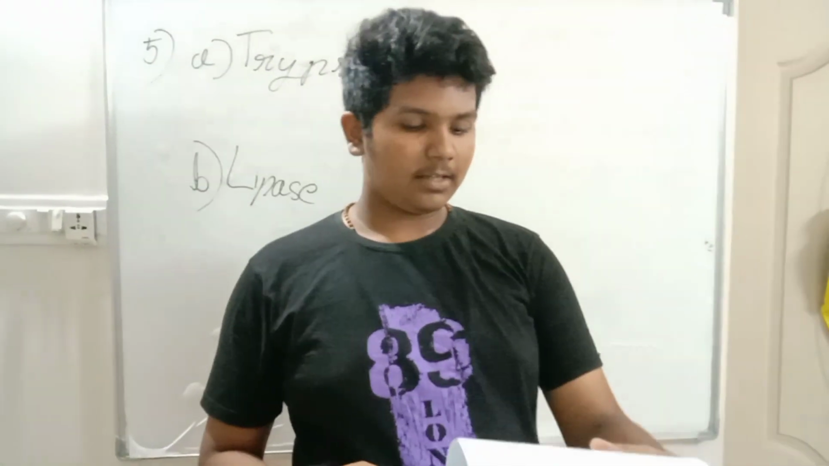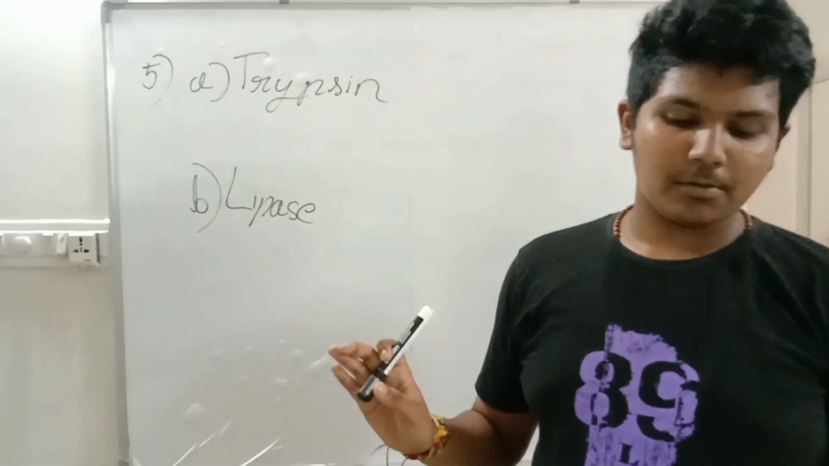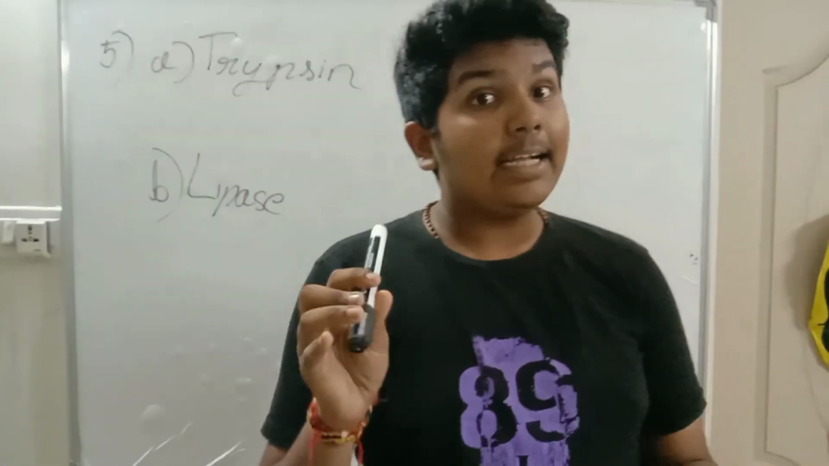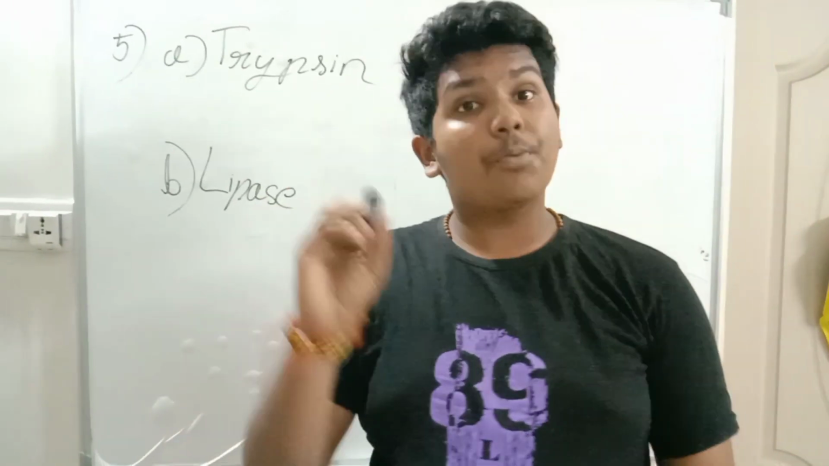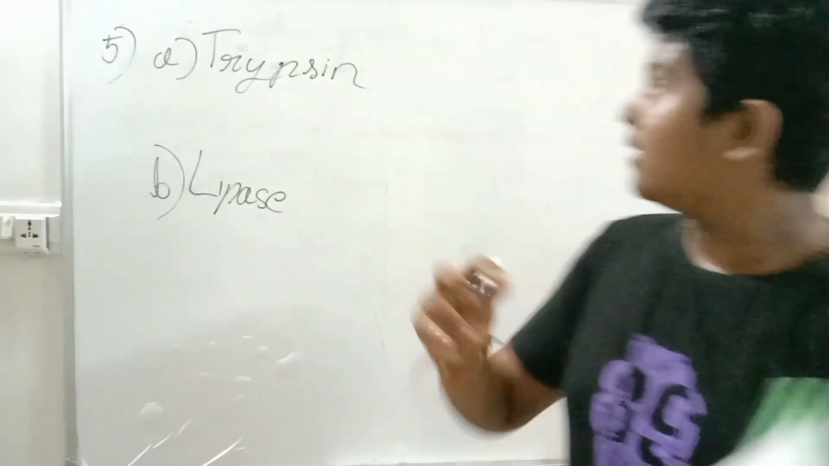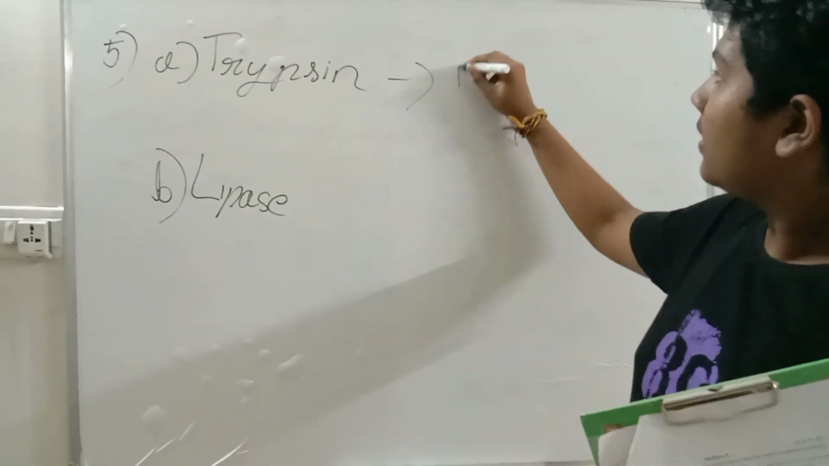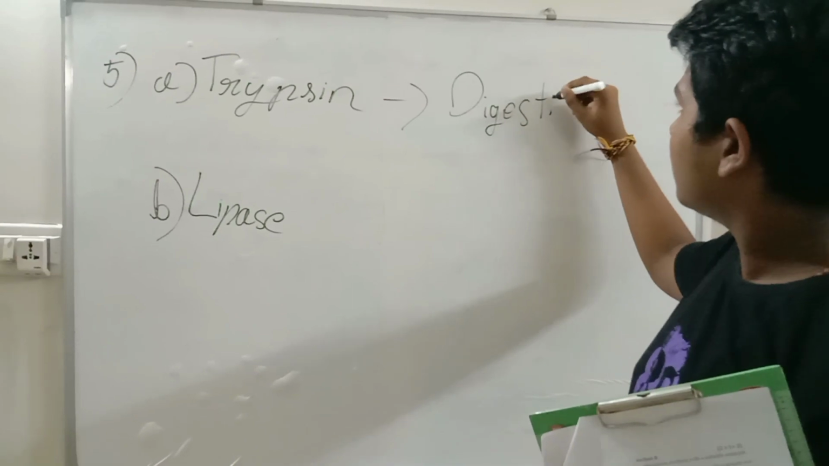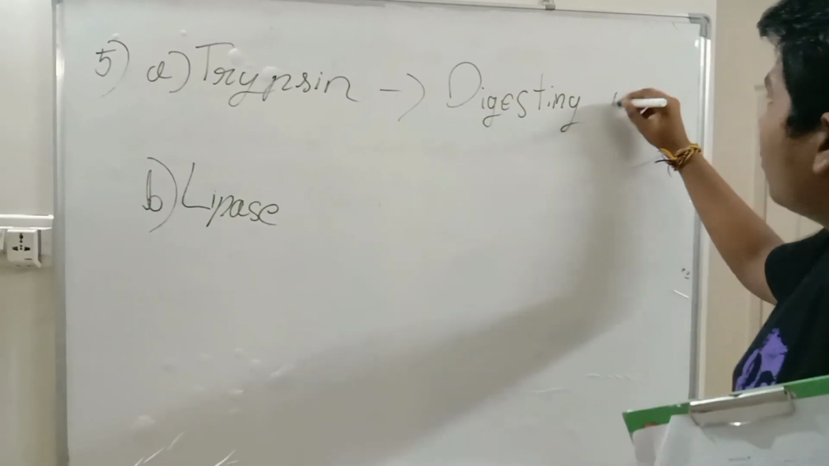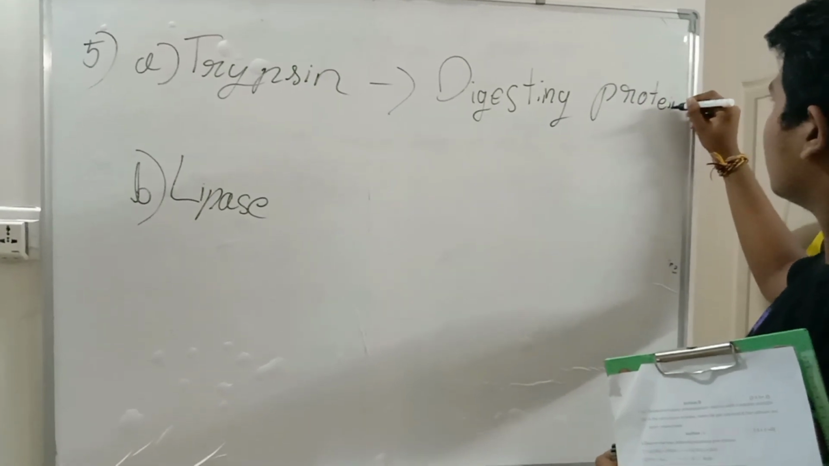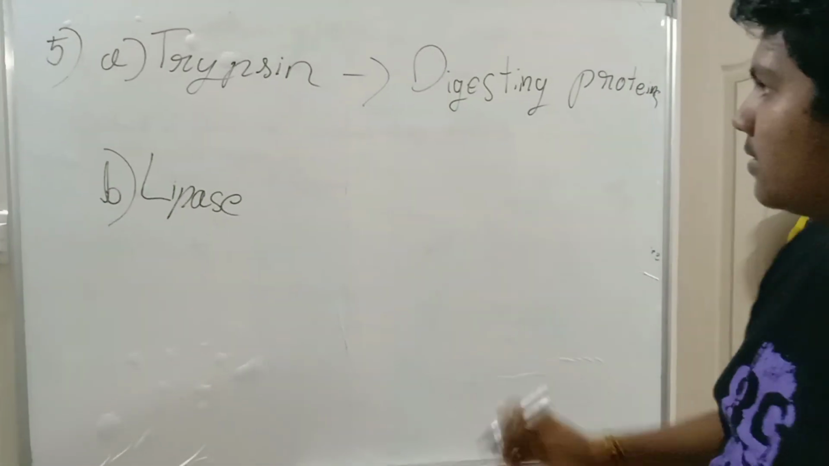Now, what is their role? This trypsin helps in digesting proteins, which turns them into amino acids.